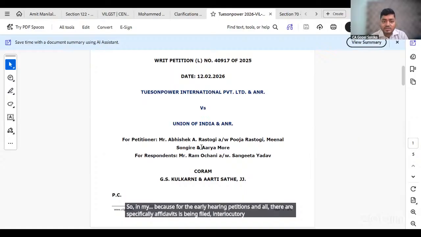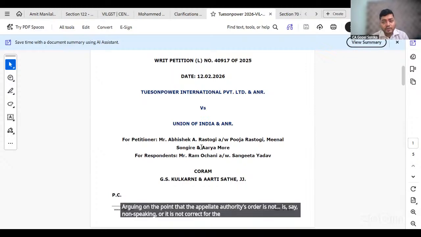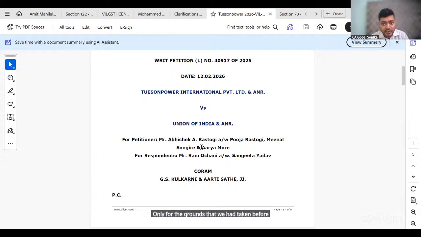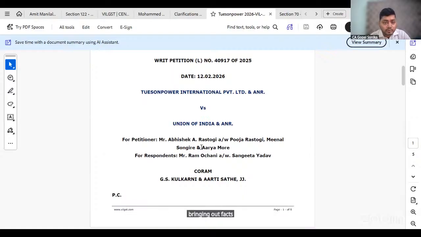For interlocutory applications, the GSTAT procedure rules also say that you file an affidavit. But with respect to other cases, for example, we are simply arguing on the point that the appellate authority's order is non-speaking, or it is not correct, only on the grounds that we had taken before the appellate authority itself, I think we don't need to file an affidavit separately. It is required for the applications where we are bringing out facts that we had not introduced earlier, but with the leave of the tribunal, we are bringing out these facts or evidences.